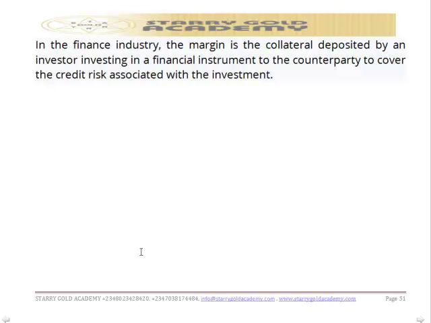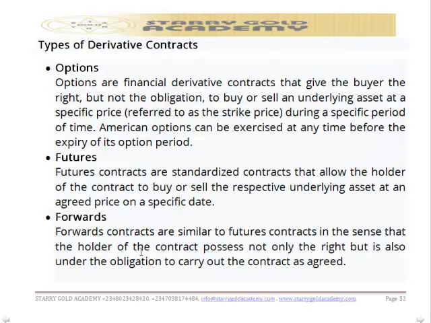Now, aside from that, there are types of derivative contracts we have. Derivative contracts can be classified into four types. The first one is option. Options are financial derivative contracts that give the buyer the right, please note it, the right but not the obligation to buy or sell the underlying asset at a specific price, which is known as strike price, during a specific period of time.